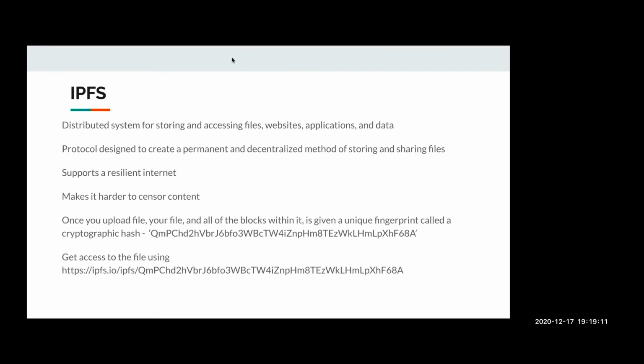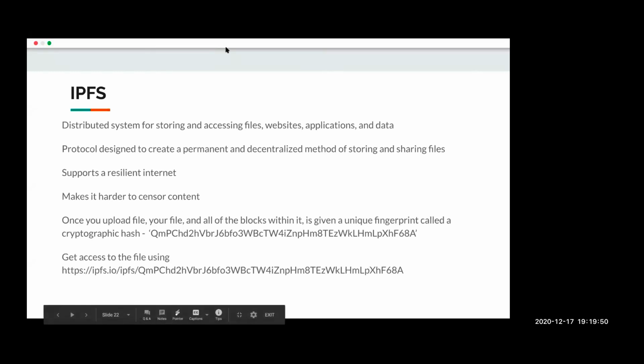IPFS is a decentralized, distributed, peer-to-peer storage for storing different kinds of files and application data across the network. As there is no central authority which controls the storage infrastructure, it is very difficult to censor the content here. No one can bring down the content from IPFS. It is also fault tolerant as there's no single point of failure, and it is a protocol designed to create a decentralized and permanent method of sharing and storing files.